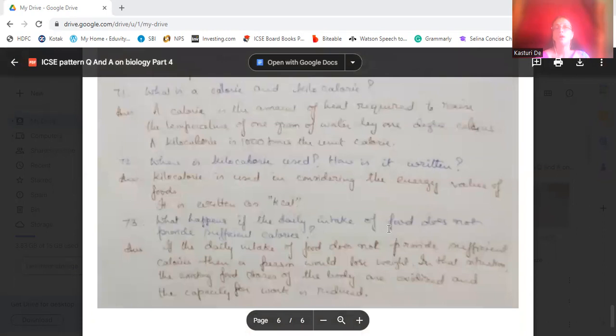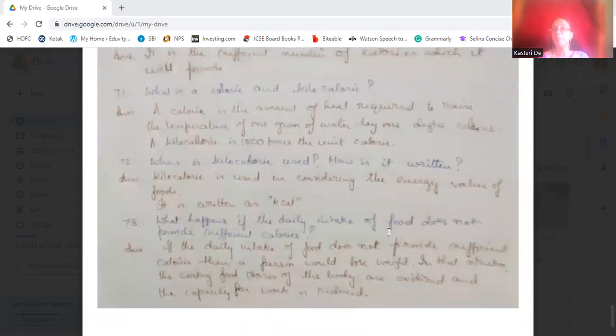Okay? A calorie is the amount of heat that is required to raise the temperature of 1 gram of water by 1 degree Celsius. Okay? The amount of heat that is required to raise 1 gram of water by 1 degree Celsius, that is known as 1 calorie. And 1 kilocalorie is 1,000 times of 1 calorie. So that is 1 kilocalorie.